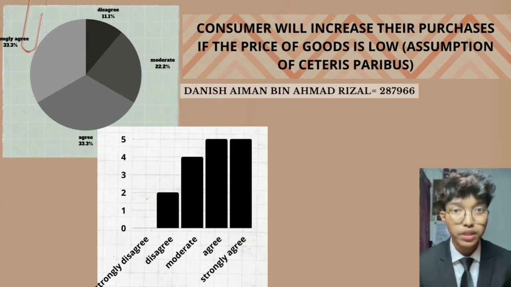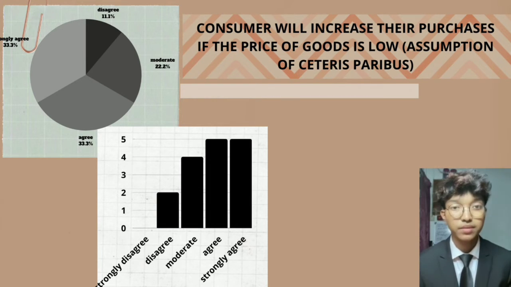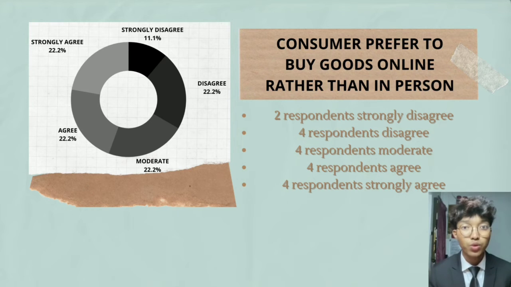It means that the consumer can save their budget from buying goods that have a high price while they have a low price option. Next, I will present about consumers prefer to buy goods online rather than in person. As you can see from the graph on the slide, disagree, moderate, agree and strongly agree are all the same, which have 4 respondents each.